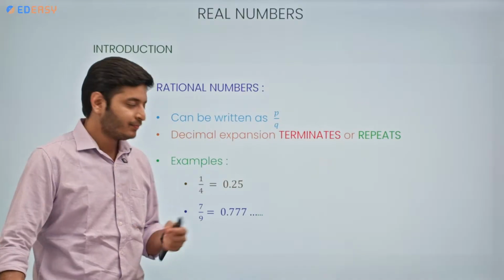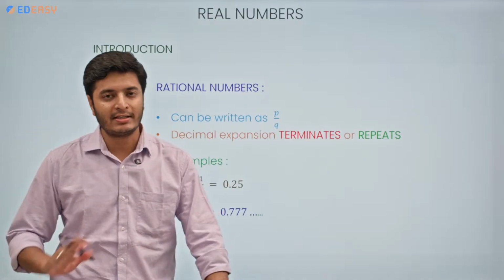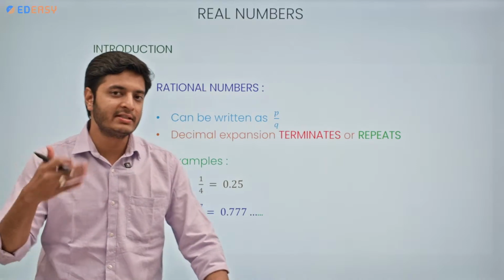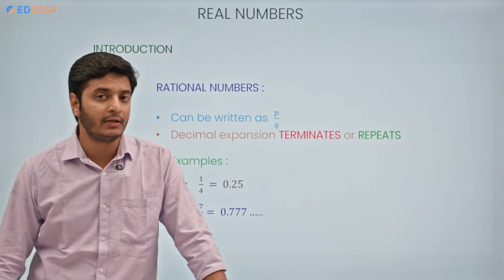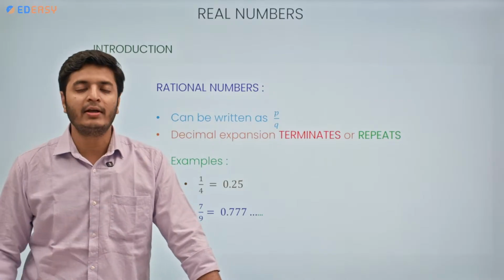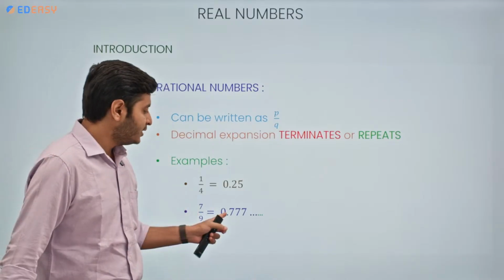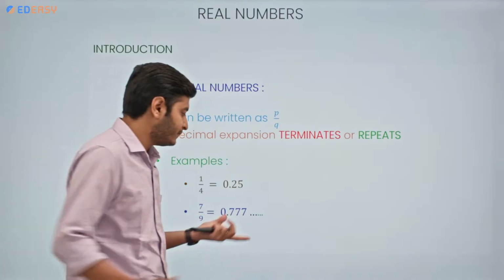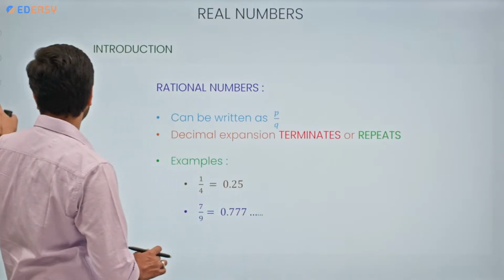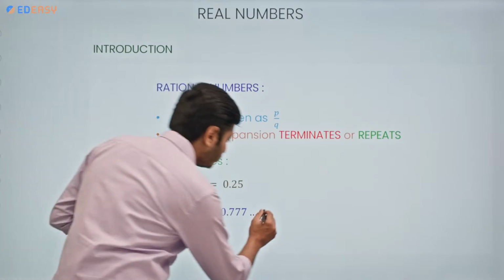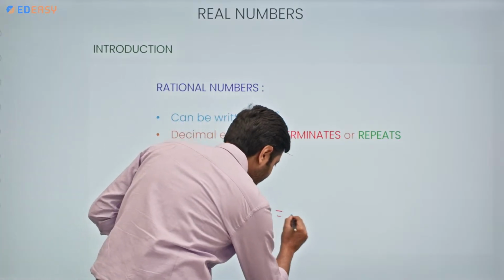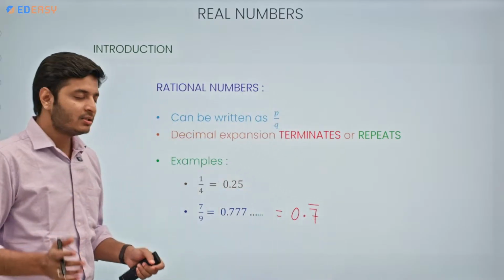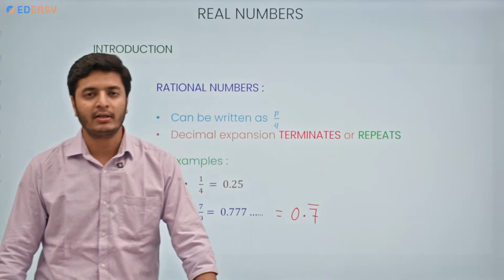Like in this example, when we divide 7 by 9, we get the answer 0.777777 and so on till infinity. So there is no stopping point here. But we can see that in the repetition, only one value keeps on repeating itself. So we can represent this using a bar. How to write this value? It can be written as 0.7 with a bar over 7. So it means that 7 will keep on repeating itself.